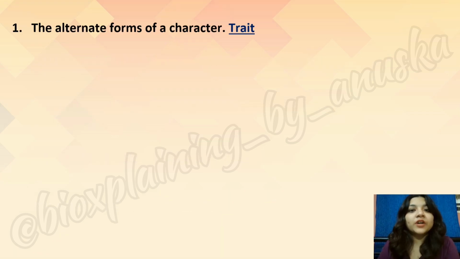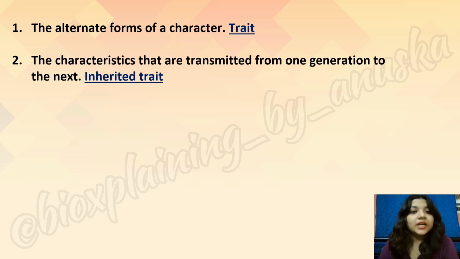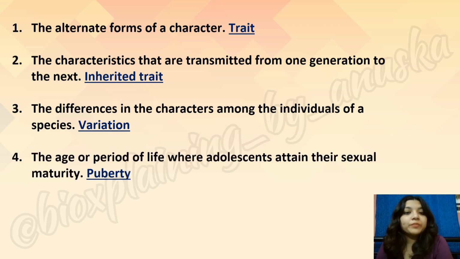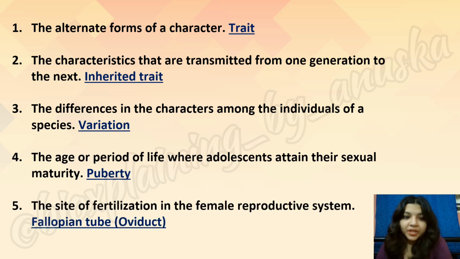Okay, let's check the answers. The alternate forms of a character is trait. The characteristics that are transmitted from one generation to the next, inherited trait. Differences in the characters among the individuals of a species, variation. Age or period of life where adolescents attain their sexual maturity is puberty. The site of fertilization in the female reproductive system is the fallopian tube or the oviduct. The next set of questions are as follows.